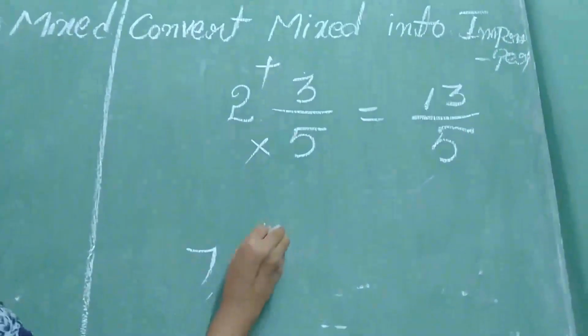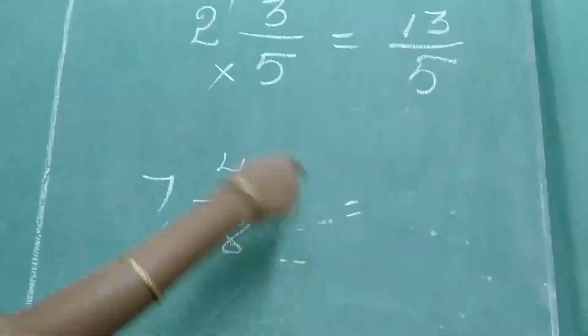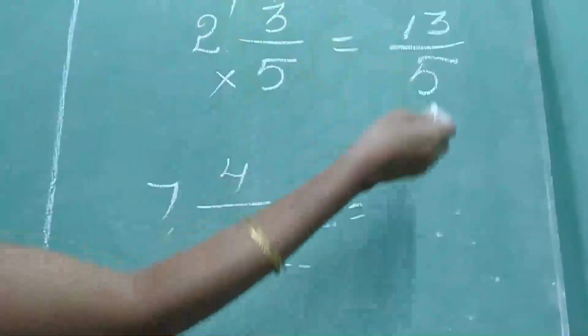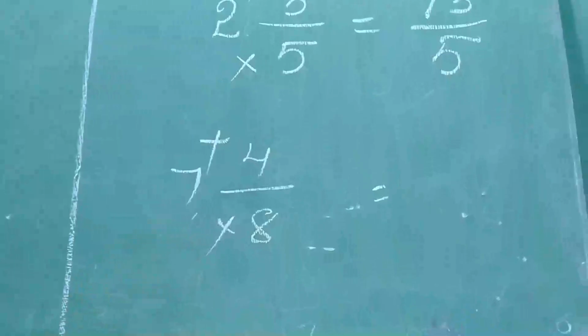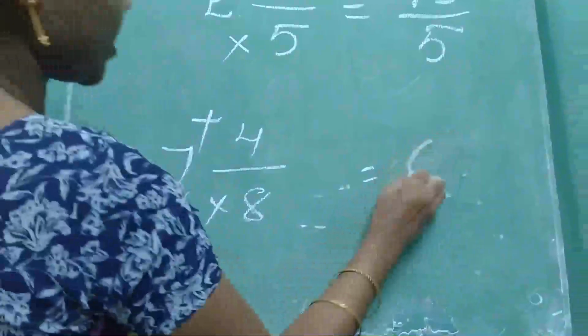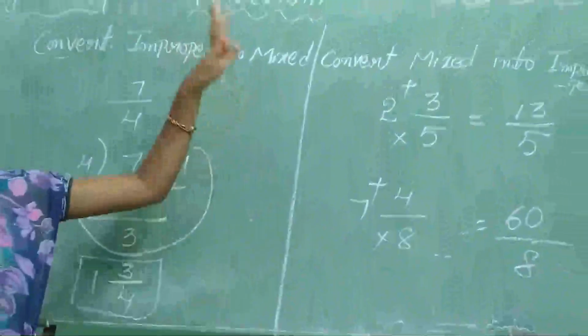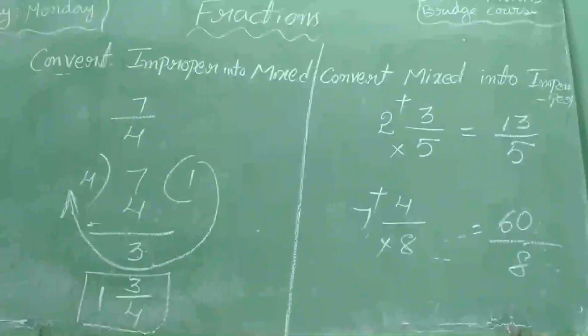Shall we take another example? 7, 4 by 8. Is it a mixed fraction or not? Yes. How can we convert it into improper? Into, plus. 8 7s are 56. 56 plus 4, 60. So this is converting improper into mixed, and converting mixed into improper fraction.